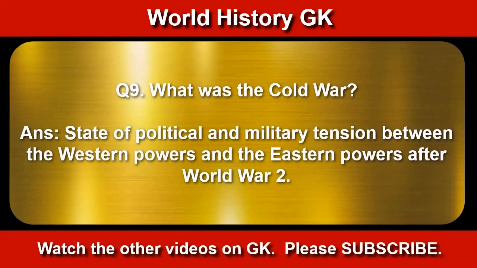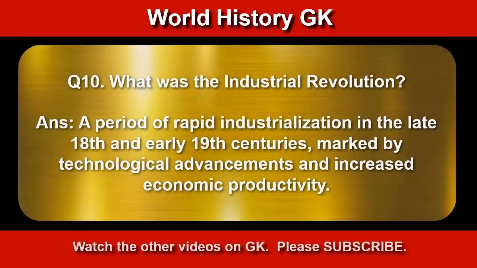What was the Cold War? State of political and military tensions between the Western powers and the Eastern powers after World War II. What was the Industrial Revolution?